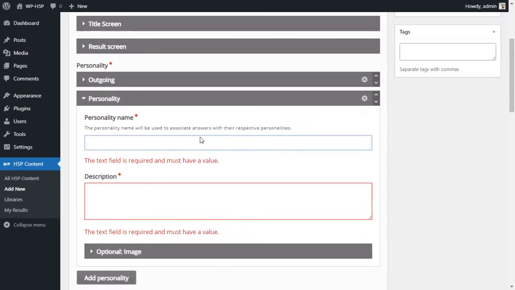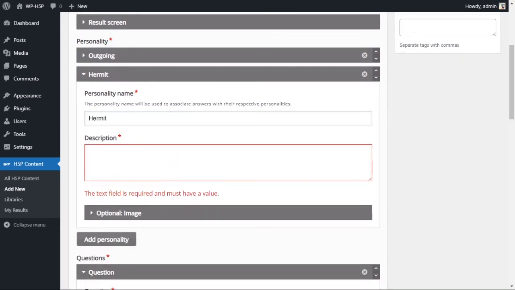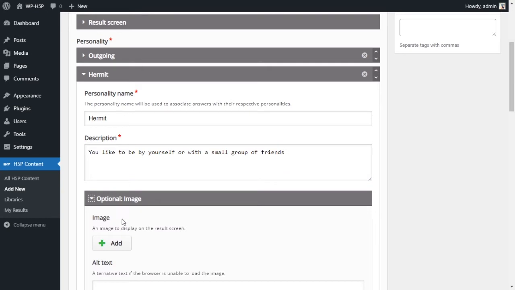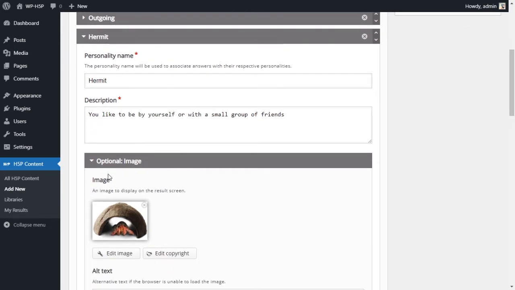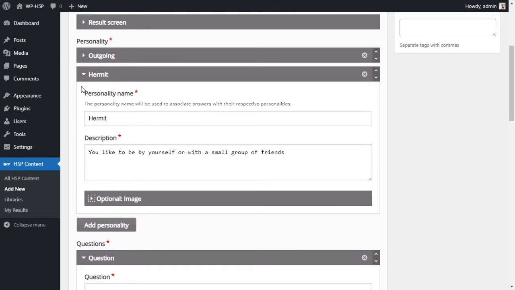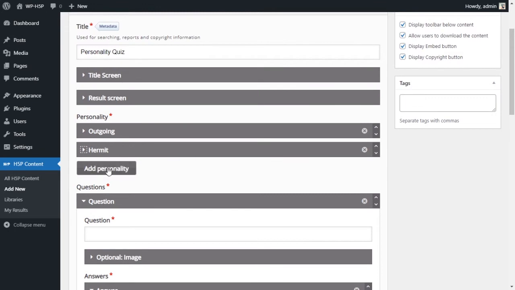The second personality, I've called it a hermit, and you like to be by yourself or with a small group of people. Very short description, and I've got a picture of a hermit crab hiding under something. So this is the second personality that we will have, hermit. You can add as many personalities as you want.